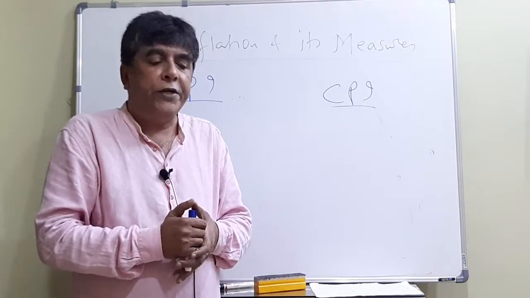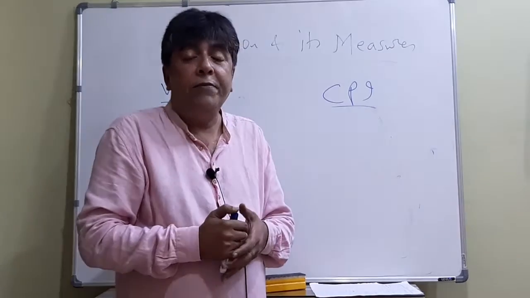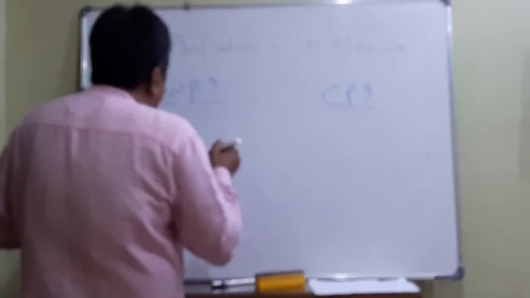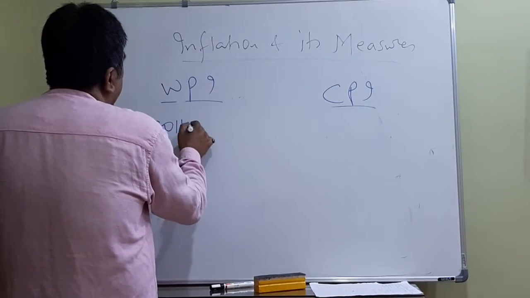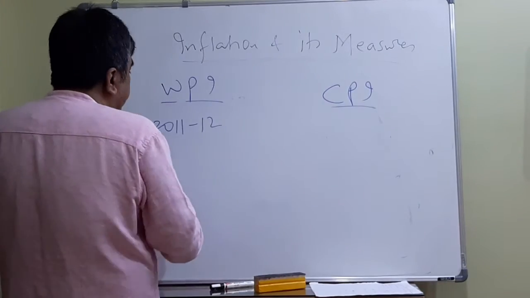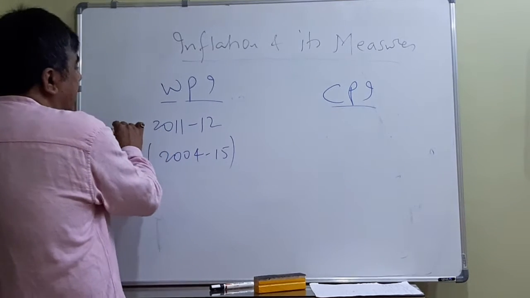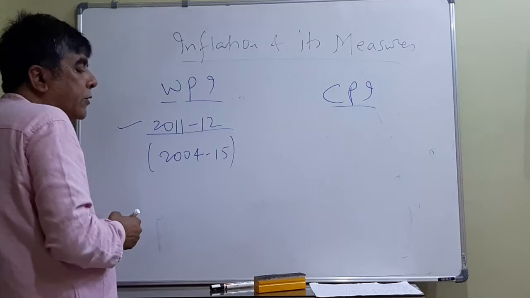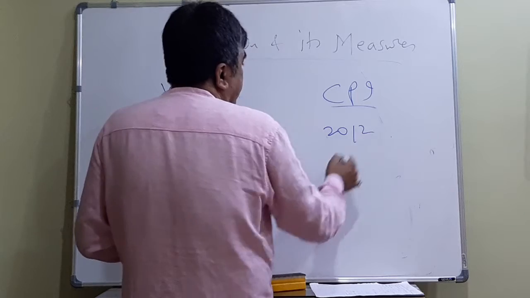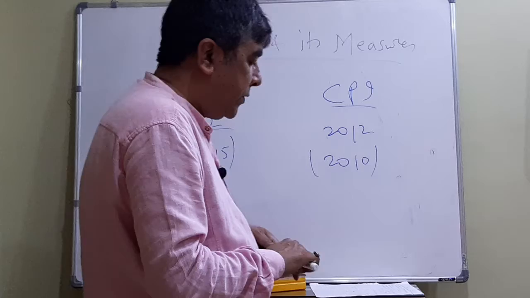So what is going to be the base year? Base year should not be too old. While I was discussing GDP, GNP, I discussed this in detail. So base year should not be too long. Here the base year is 2011-12, and all the time the base is getting shifted. Earlier it was 2004-5. In case of CPI, right now we are following 2012. Earlier the base was 2010. See the difference.